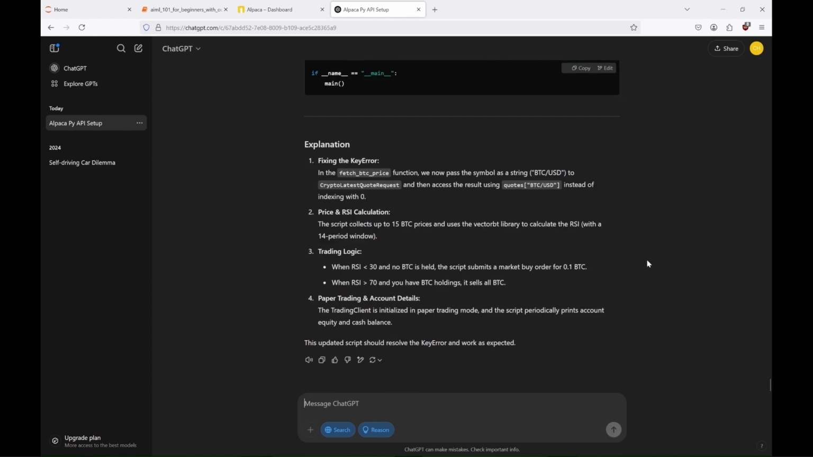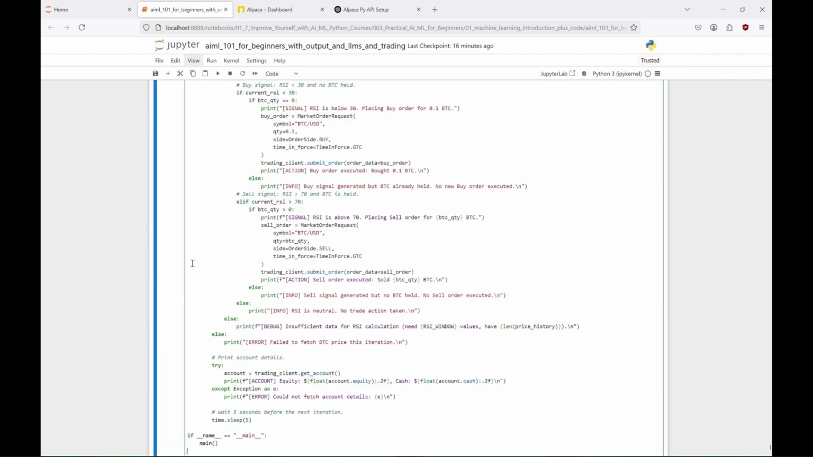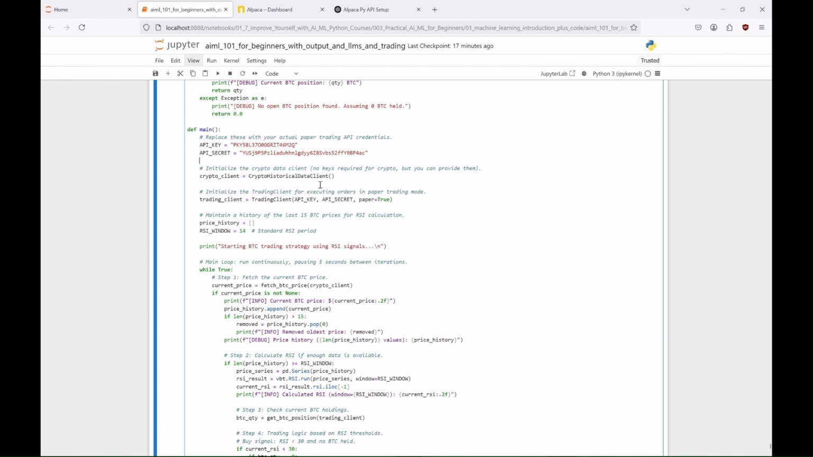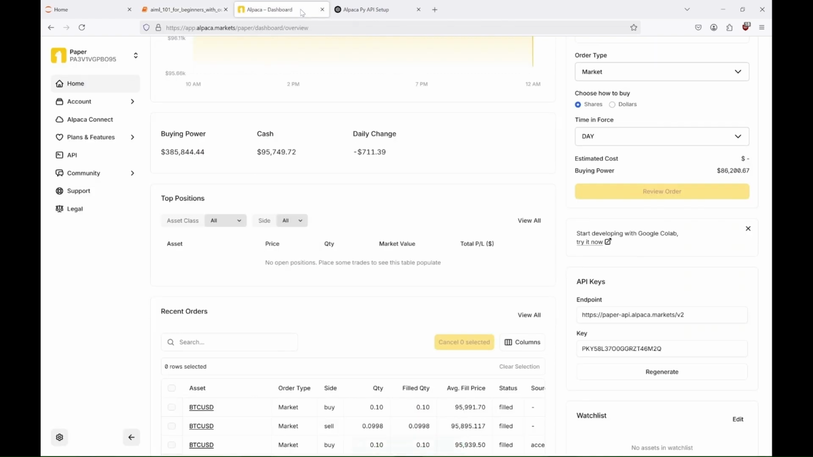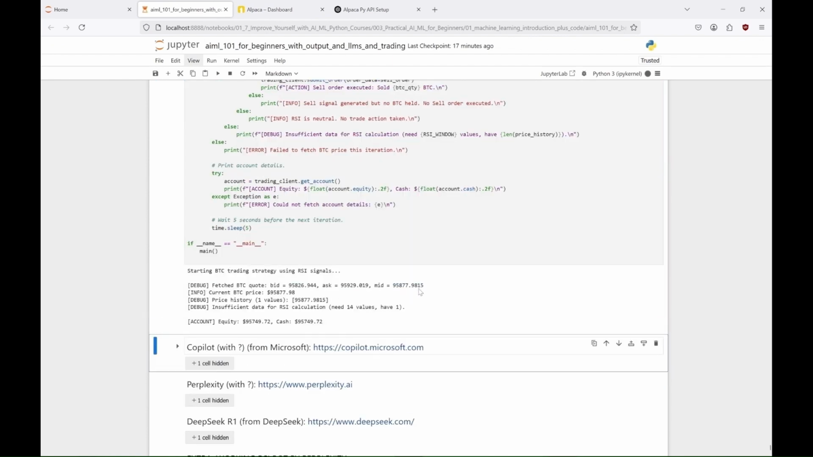Okay, it did change something and told us what and why. It was the fetch Bitcoin price function. So let's see if that was enough. What do you think? Will it work now? Let's run the code one more time after changing the API keys. And here we go, with an empty portfolio for now. Come on, o3-mini, we believe in you. Yes, it's working, at least for now.